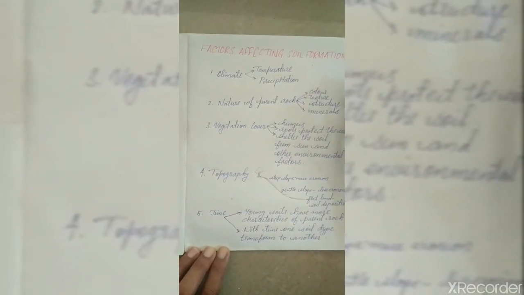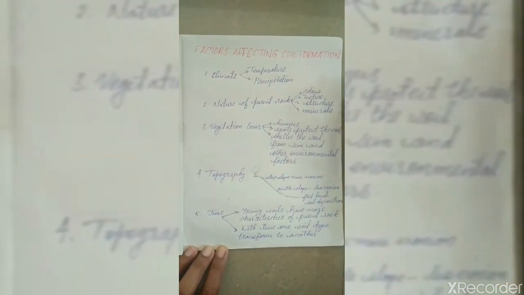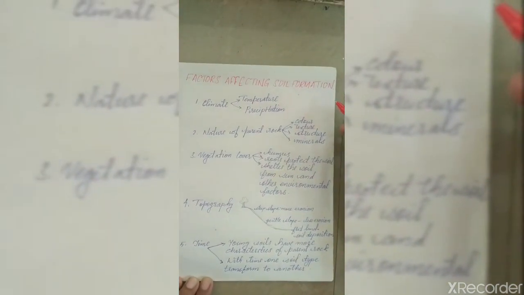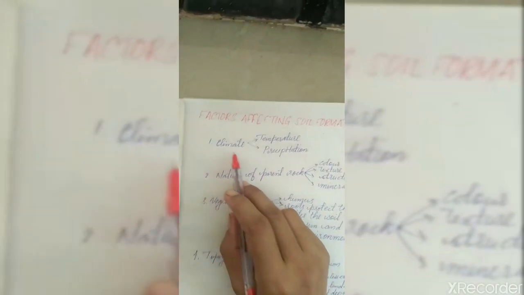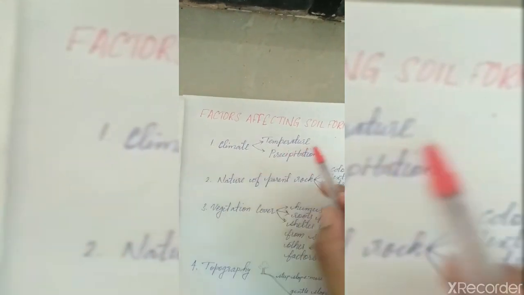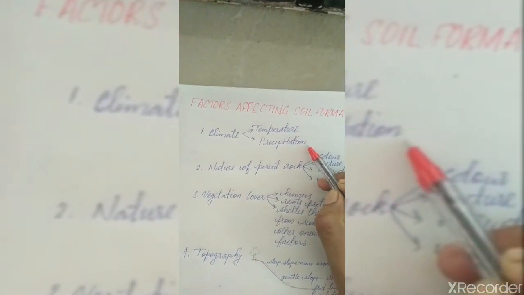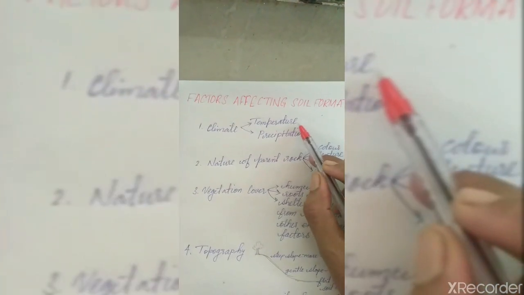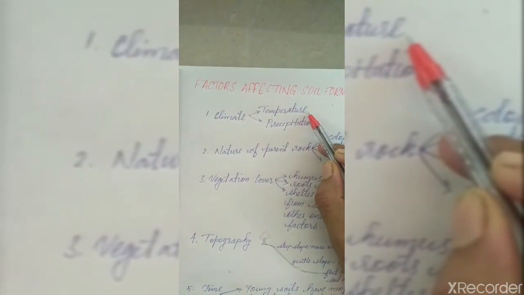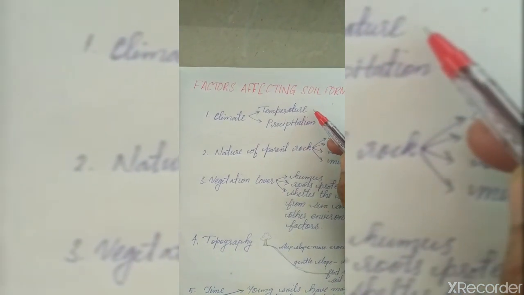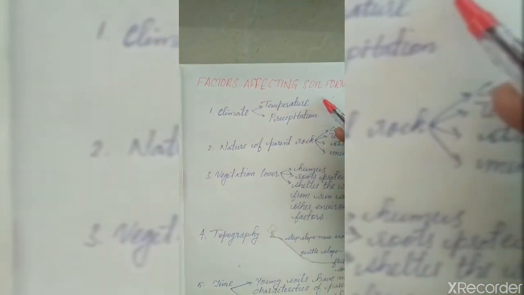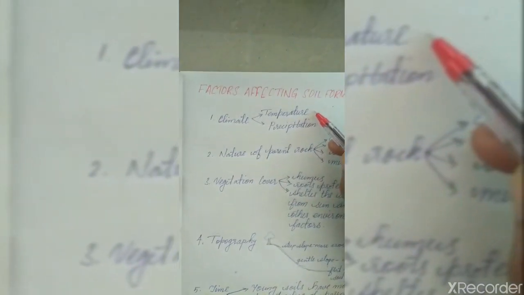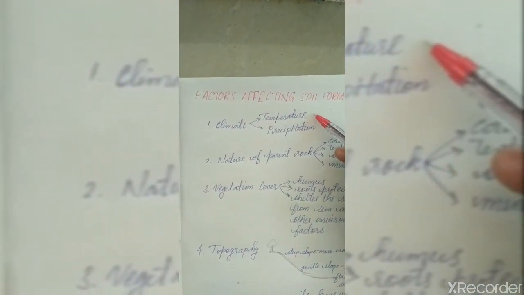Now, let us see the factors affecting soil formation. The most important factor is climate. Climate means temperature and precipitation. As we saw before, the high diurnal range of temperature leads to exfoliation and granular disintegration, and low temperature leads to frost action.